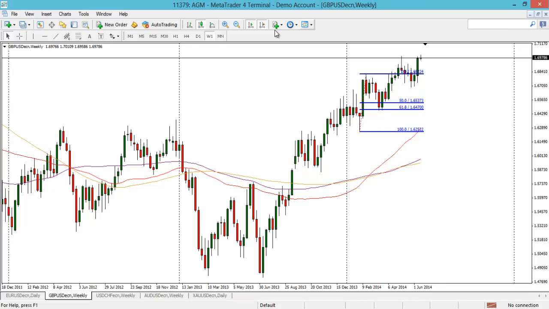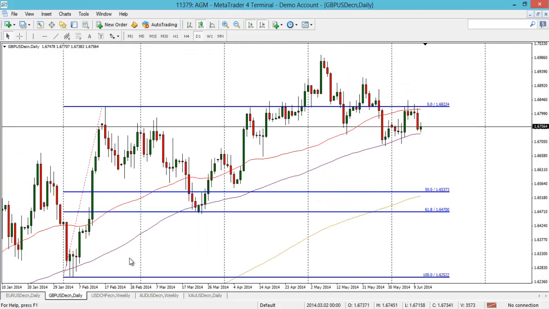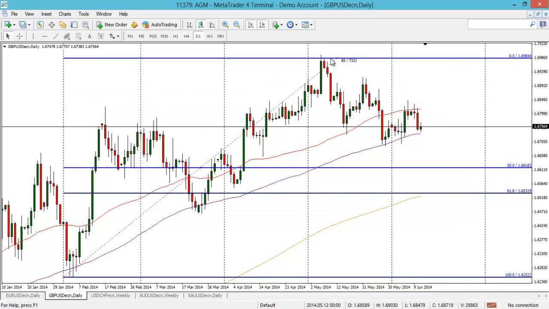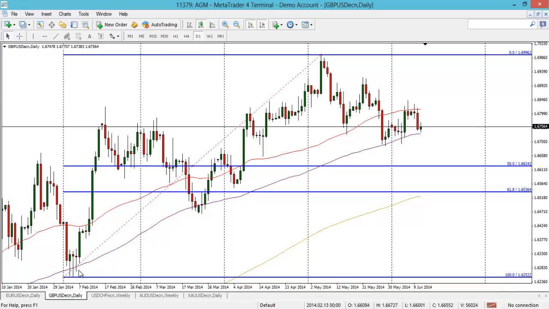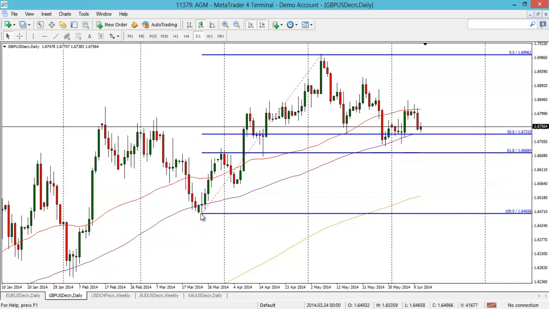So that was the first move. Actually, I will flip it to daily. It's much clearer to see. This is the first move there. Lovely uptrend, retraced off the 61.8. We rotated higher. And then the next move is this one here. So that's a fib on that next move there, off this 50%.